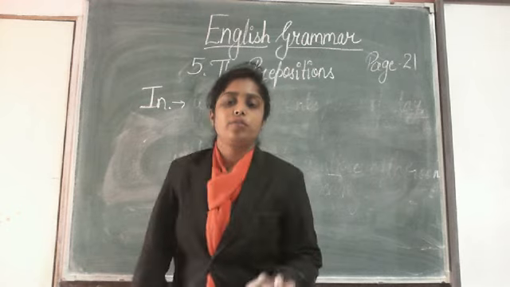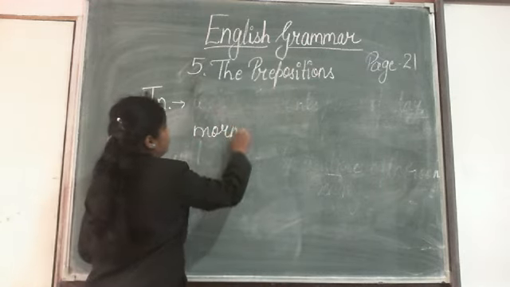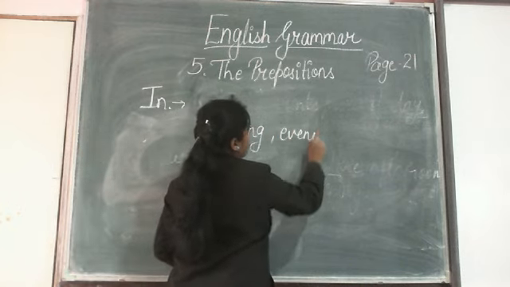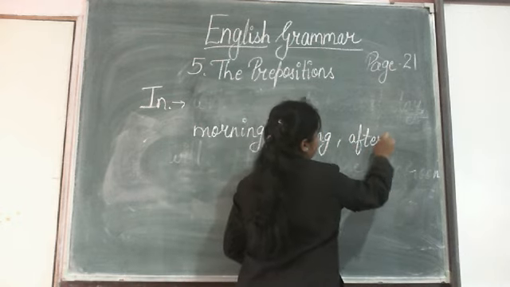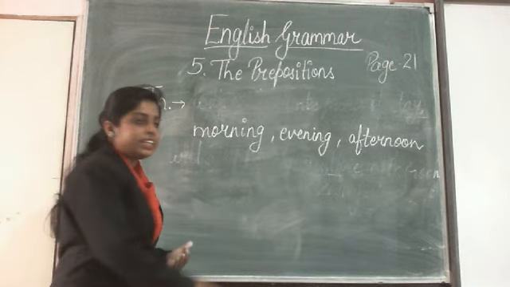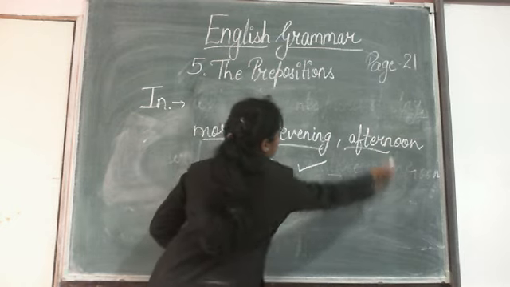The exception is that, see, with morning, evening, afternoon, you can use in. Okay, you can use in with all these three.